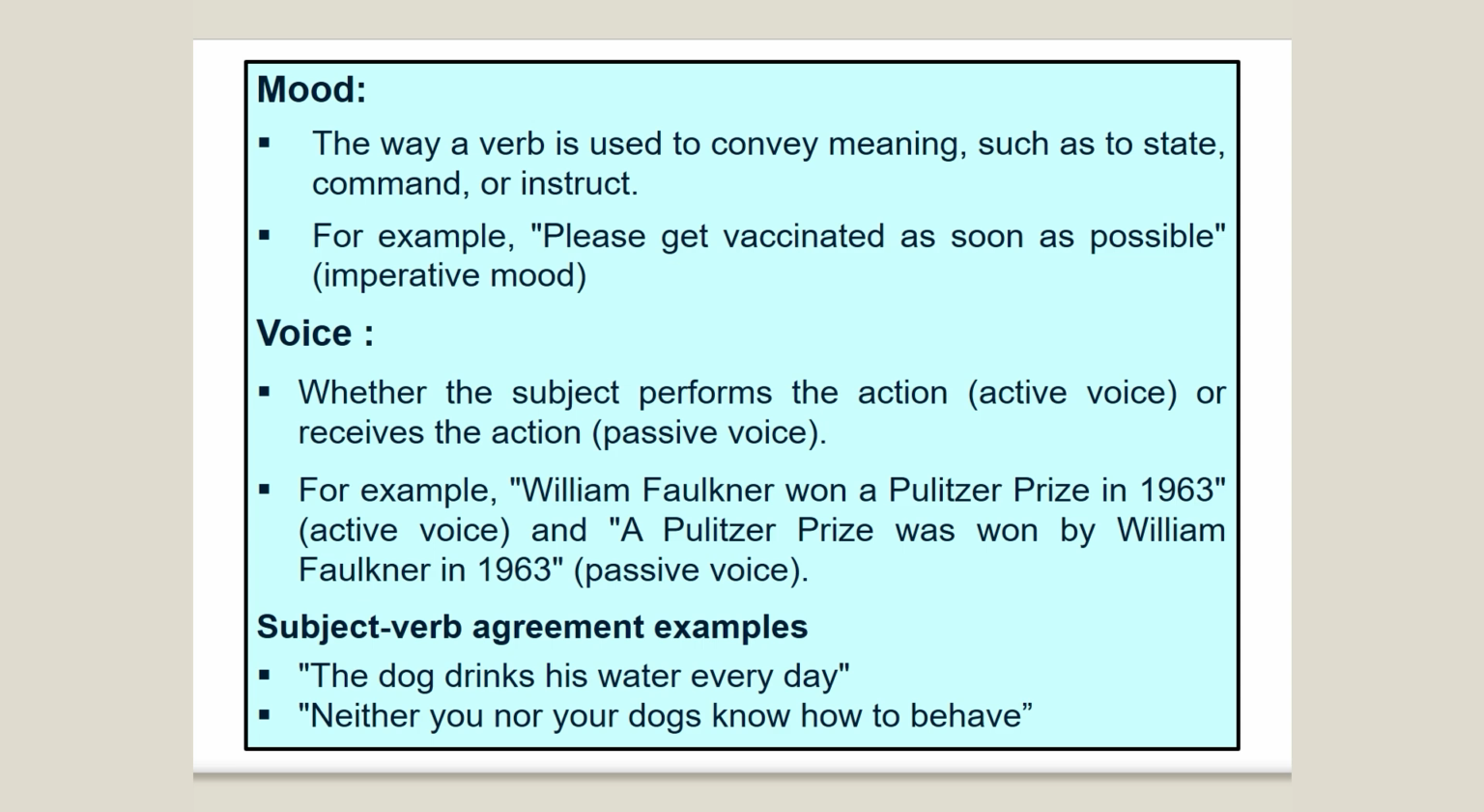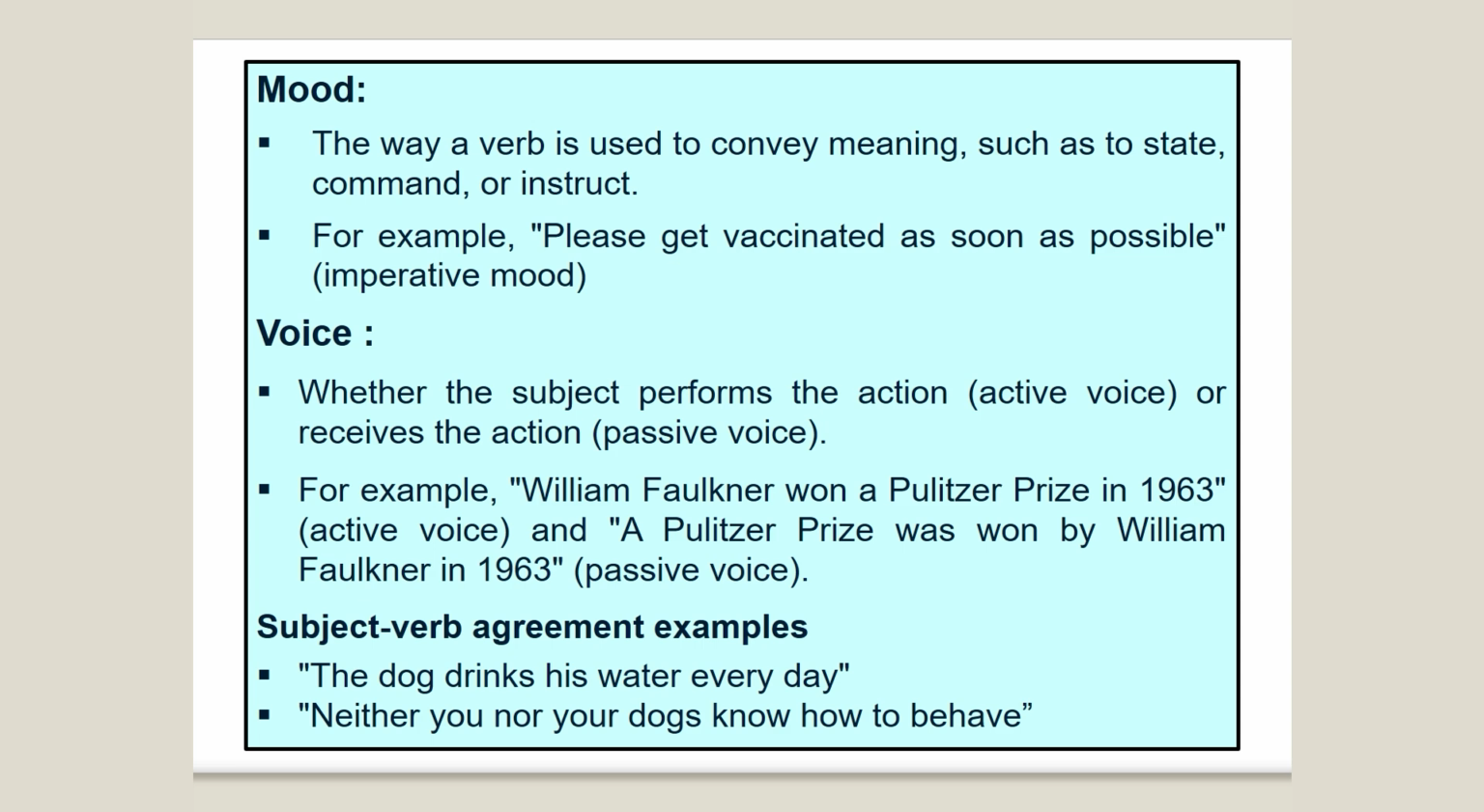Now we talk about the mood. What is the mood? Mood means the way a verb is used to convey the meaning, such as to state, command, or instruct. For example, "Please get vaccinated as soon as possible." That is an imperative mood. "Please get vaccinated as soon as possible." This is the imperative mood. In this way, we can understand how the verb is used to convey the meaning. That is called the mood.